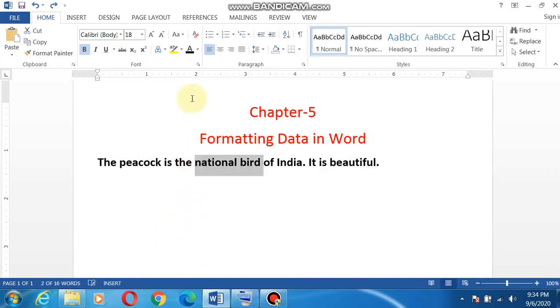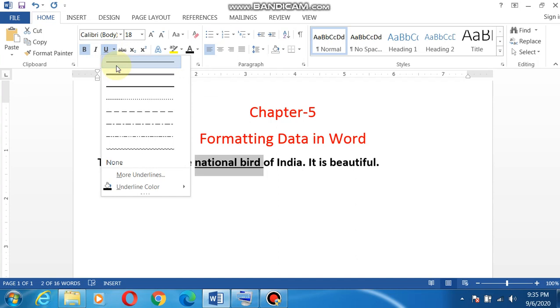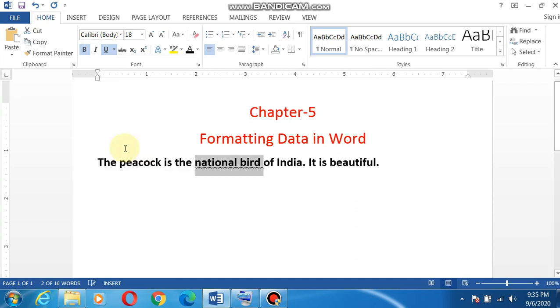Now I will press U, underline. Now you can see that when I am underlining, a small arrow is present here. By selecting this arrow, you can select the underline style. Double underline, dotted underline, any wavy underline you want to do. So it's up to you, any type of underline. Isn't it making your text attractive? Now these three options I have explained to you.